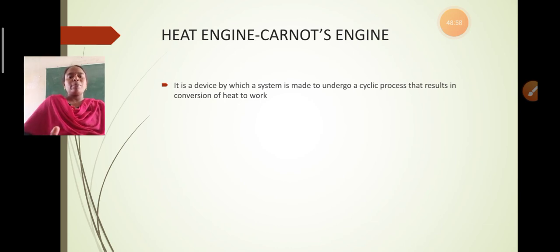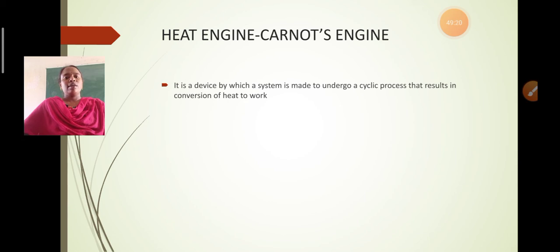If you represent Carnot's engine performance with this, it becomes a rectangle, because heat remains constant during the two adiabatic processes, adiabatic expansion and adiabatic compression, and during the isothermal expansion and isothermal compression the temperature remains constant.